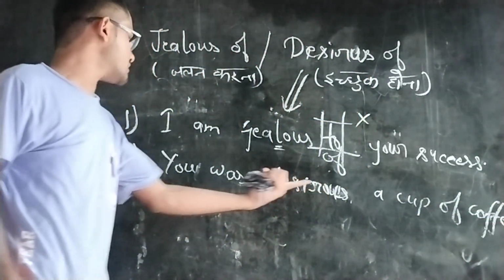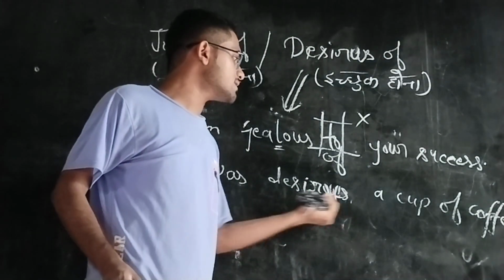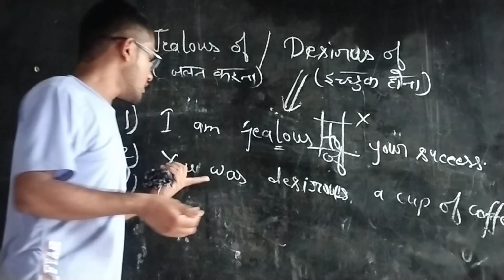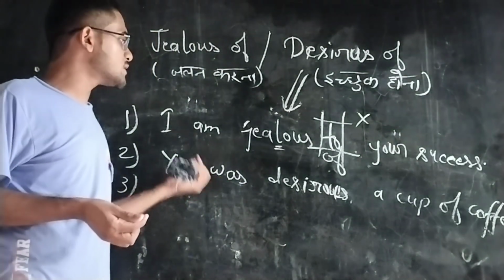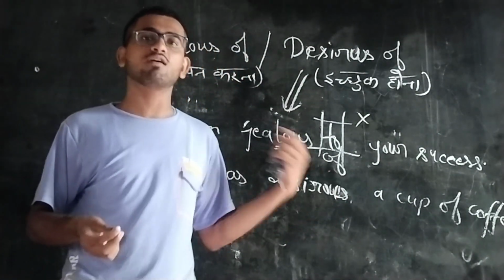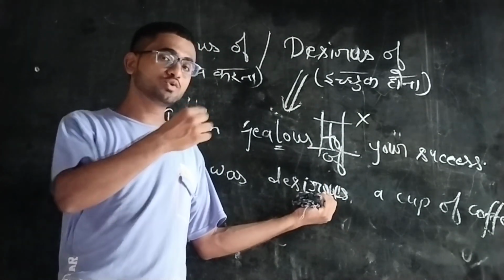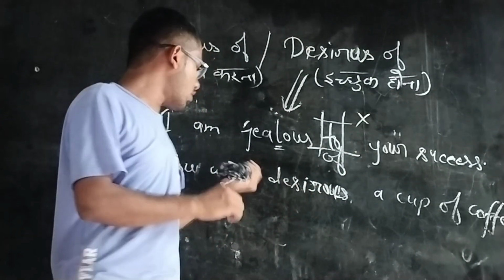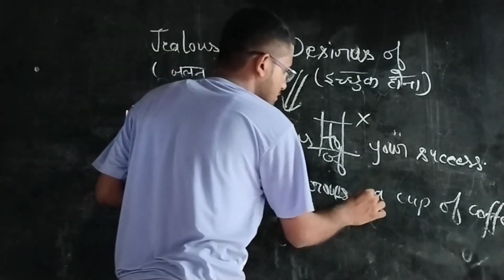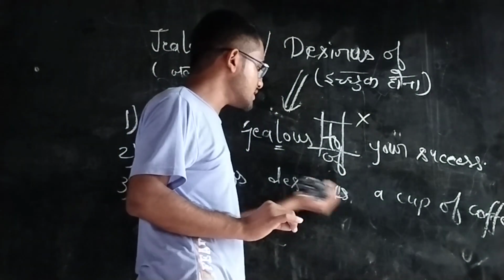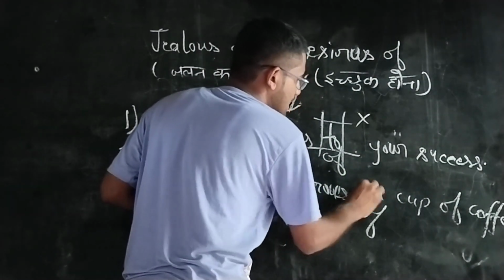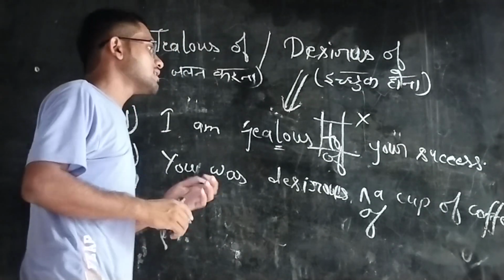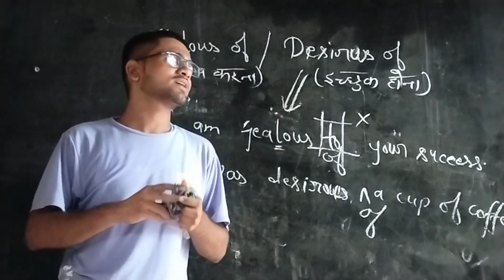You can see this sentence: you was desirous a cup of coffee. आप एक कॉफी के लिए desirous हैं, means this sentence is wrong, just because the word desirous is always used with the preposition of. It's a wrong sentence; if you use of after desirous, then it's the right sentence. You are desirous of a cup of coffee. OK, right? You can understand, I hope.